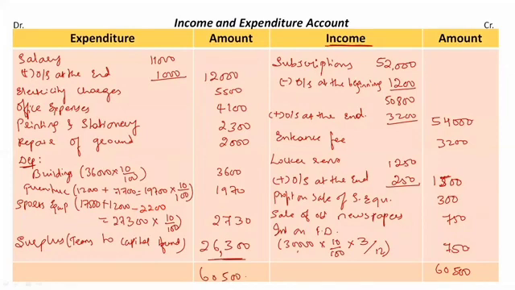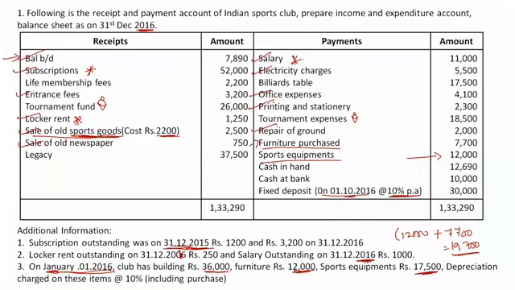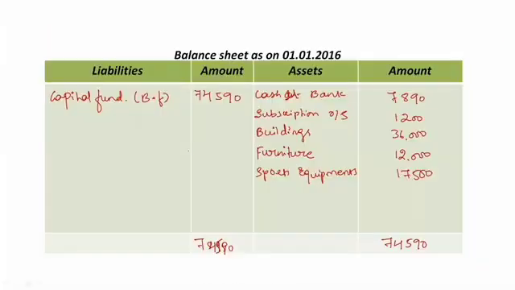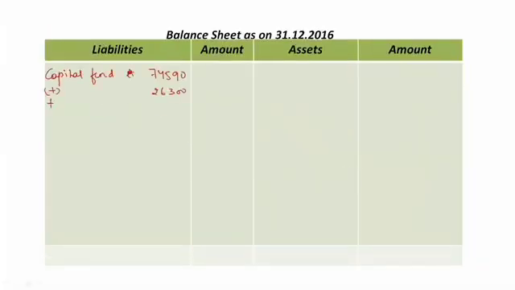Yes, it's 26,300 rupees. Then in this we should add the items which are left in the receipt side of receipts and payment account. Like we have life membership fee, capital incomes, right? We have legacies, right? Then tournament fund is a separate thing. So first let's take life membership fees 2,200 and legacies 37,500. So we need to add them here.